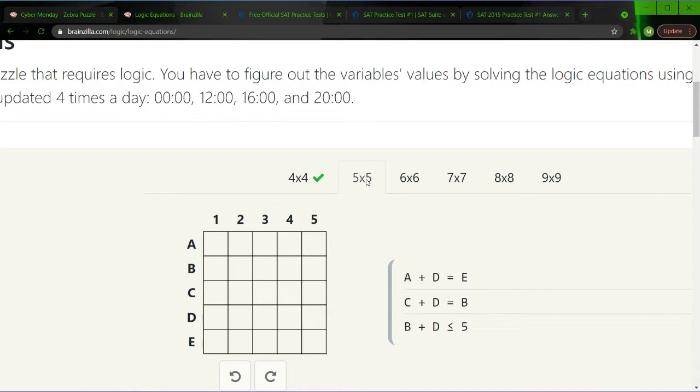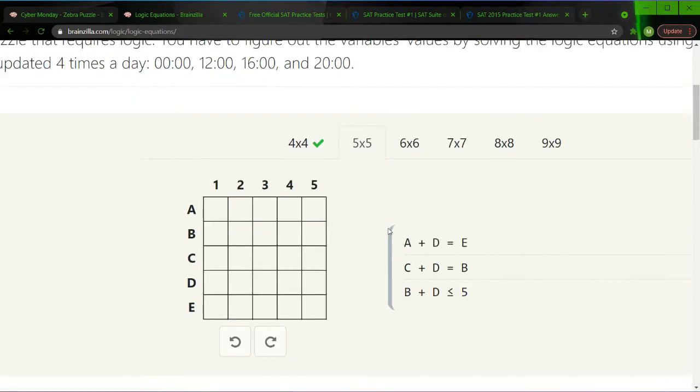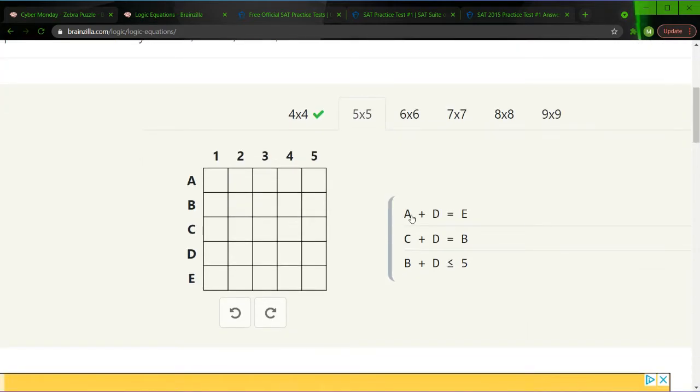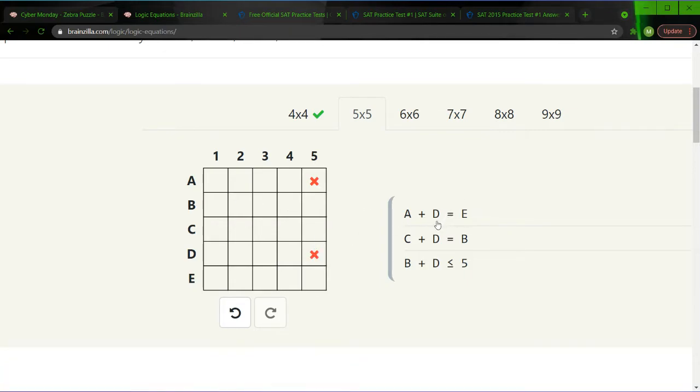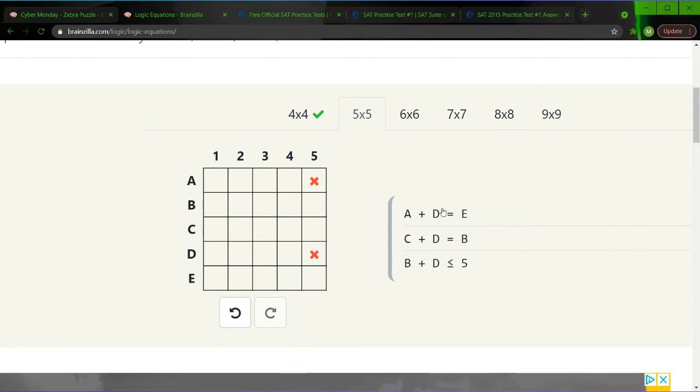So yeah, that's good. Right, now we're on the 5 by 5. So first thing we note is the first one, a plus d is equal to e. Now we know a and d cannot be 5, just because if they were 5, then e would have to be greater than 5, which is impossible, considering a plus something would be equal to e. If a was 5, 5 plus something is greater than 5, which e cannot be. Same thing with d, same logic.